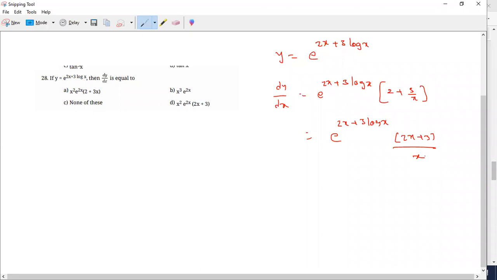What is the answer, students? Sir, none of these options are there, sir. Is none of these an answer? I got none of these, sir, since x was in the denominator, and none of them had x in the denominator.